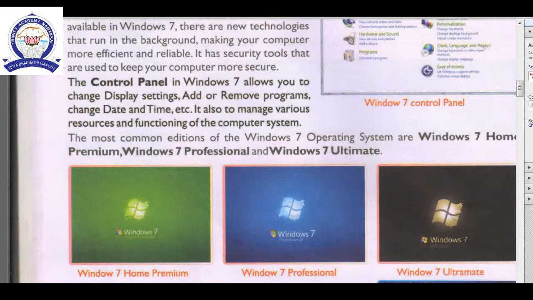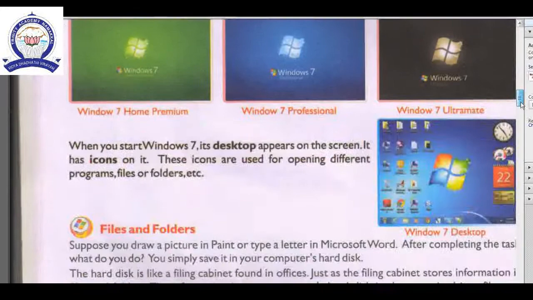Okay. See, the most common editions in Windows 7. If you see the book on the screen, Windows 7 operating system, then common editions in Windows 7: Windows 7 Home Premium, Windows 7 Professional and Windows 7 Ultimate. These are the common editions of Windows 7.